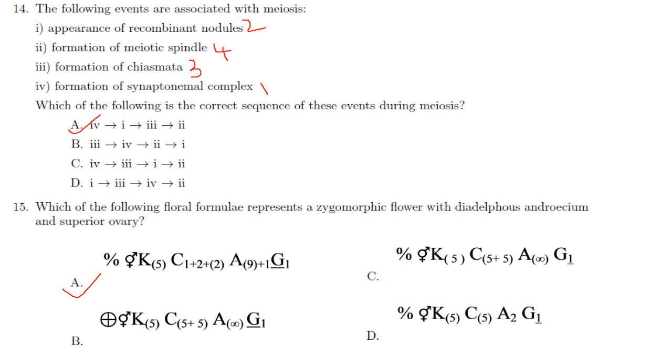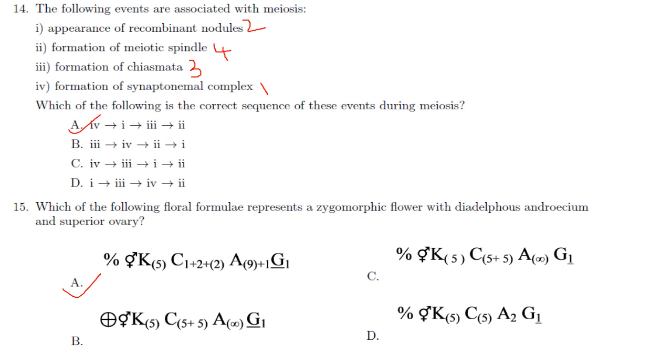Then comes formation of chiasmata. Chiasmata become visible during the diplotene stage. So zygotene, pachytene and this is diplotene. It is formed due to the dissolution of synaptonemal complex and separation of homologous chromosomes except at the sites of crossover. Then finally is the formation of meiotic spindle, which is for the separation of homologous chromosomes. So the answer here is option A, that is 4, 1, 3 and 2. Then next one.